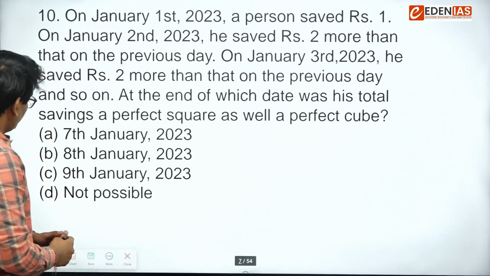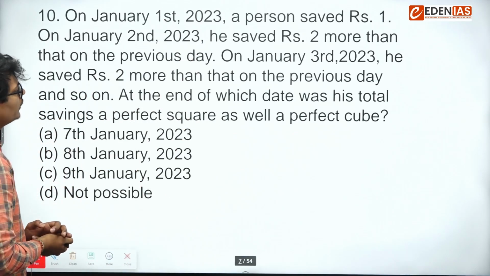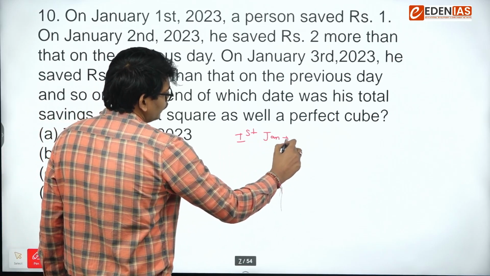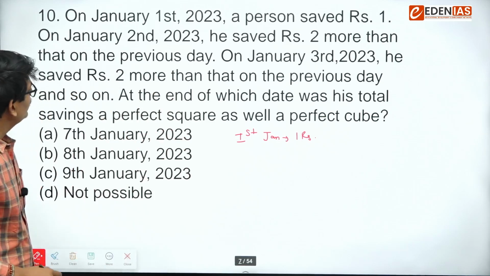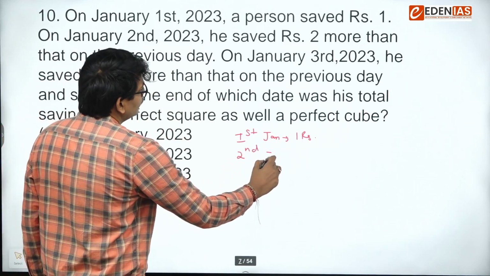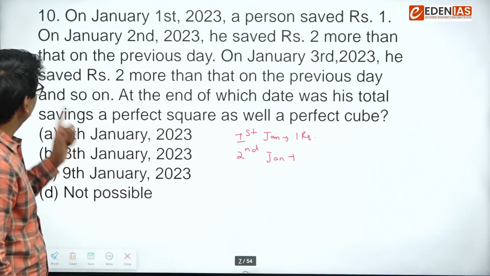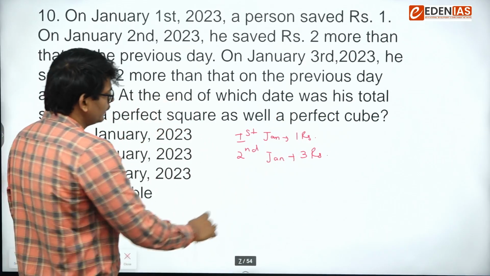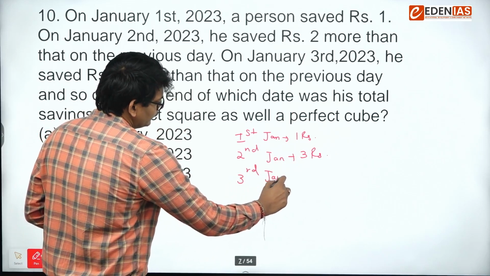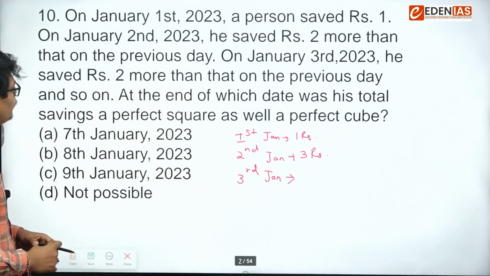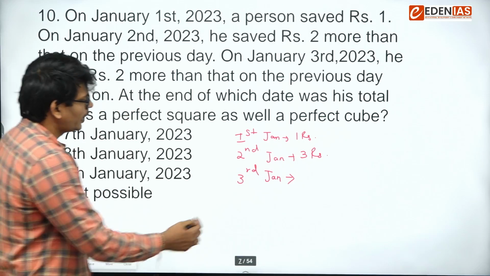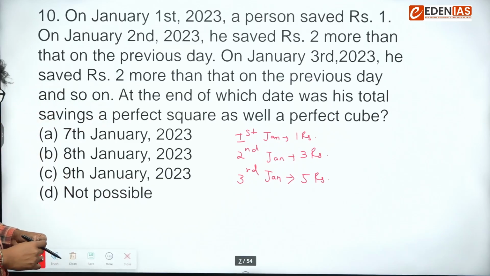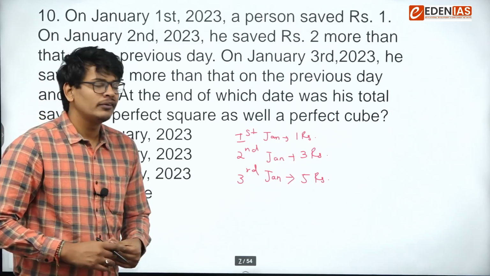Okay. So the question says on January 1st, 2023, a person saved rupees 1. So 1st Jan, 1 rupee. On January 2nd, he saved 2 rupees more than the previous day. So that means I can say 3 rupees, right? Next, 3rd Jan, he saved rupees 2 more than on the previous day. So that means we can say 5 rupees and so on. At the end of which date was his total saving a perfect square as well as a perfect cube?